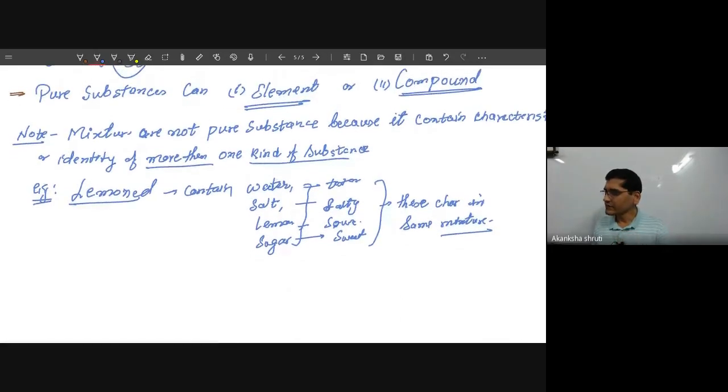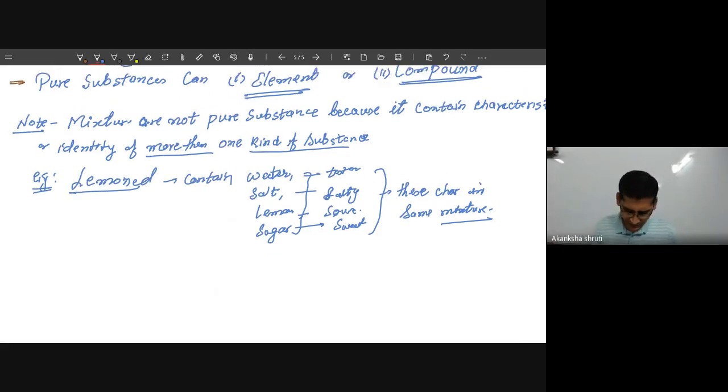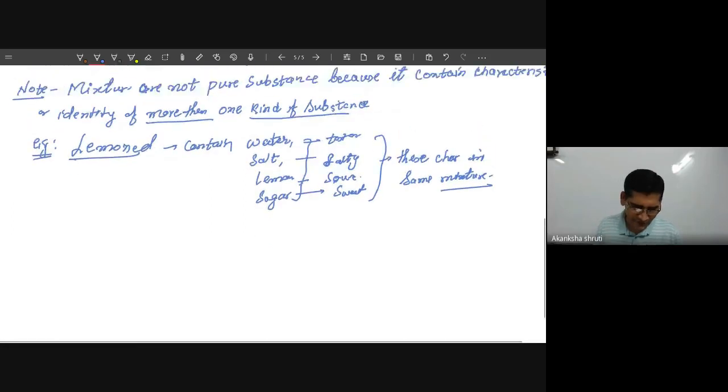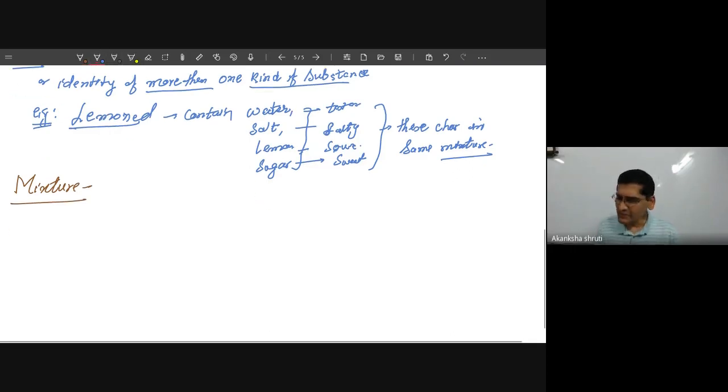They consist of simpler substances, or even compounds. The simpler substances are combined in a fixed ratio to form the new characteristic. Those we are going to learn. So this way, what is impure or a mixture? Now let us define mixture. It is an impure substance.